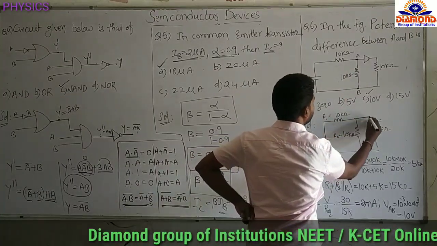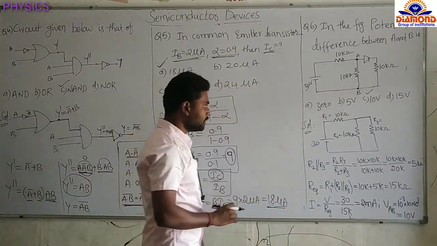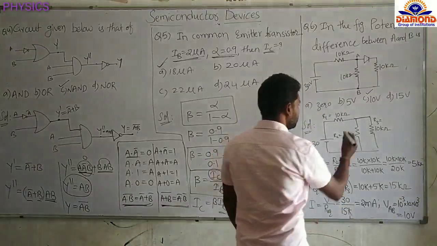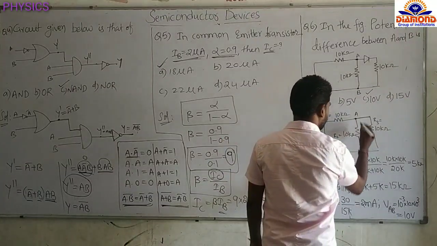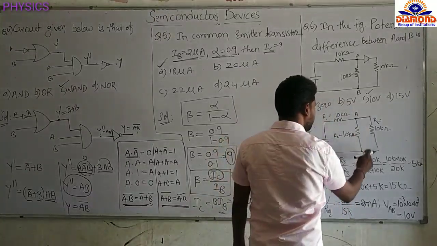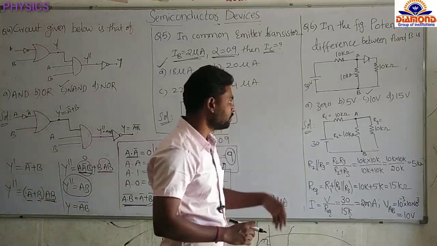I am here at the place of the diode, I am shorting the circuit. Now see, from this diagram, they are asking for the potential difference between A and B. To know the potential difference between A and B, we know the resistance, but we need the current. So we have to find the current.